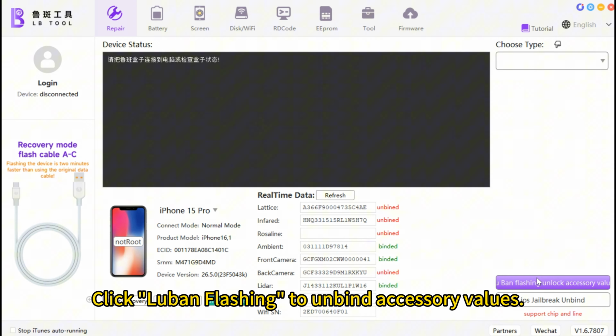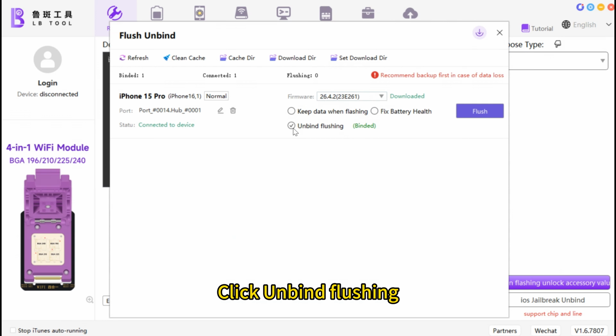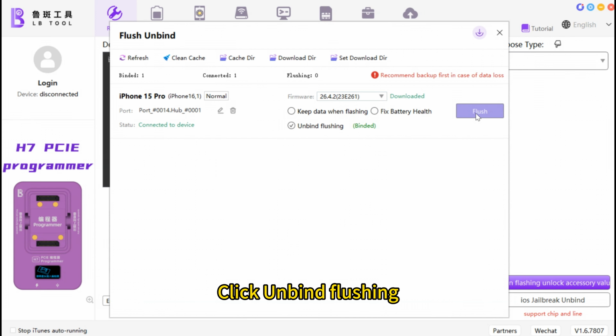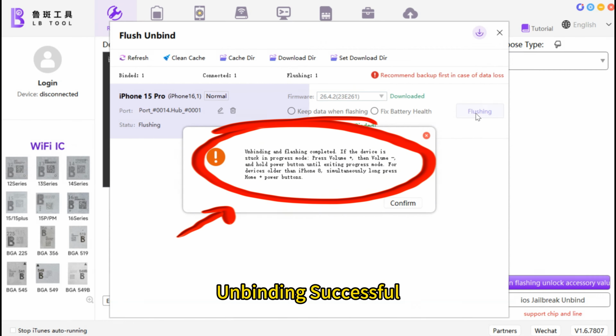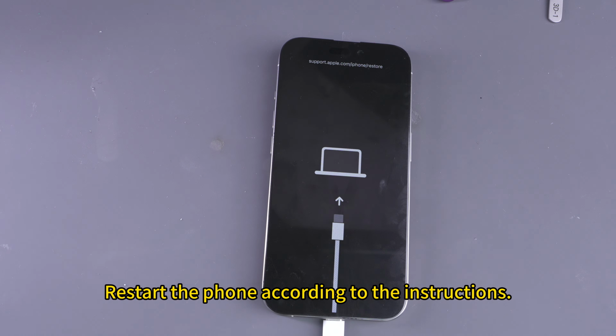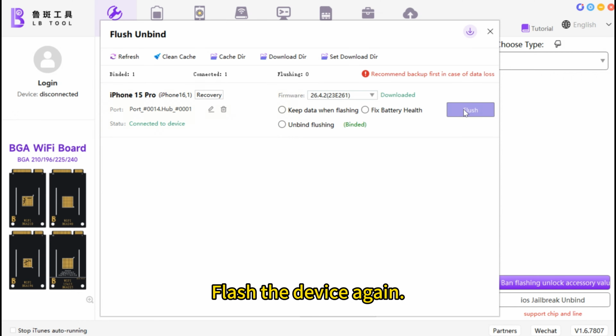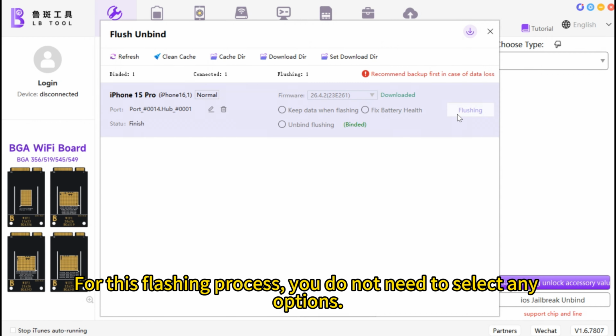Click Luban Flashing to unbind accessory values. Download the corresponding firmware. Click Unbind Flashing. Unbinding successful. Restart the phone according to the instructions. Flash the device again. For this flashing process, you do not need to select any options.